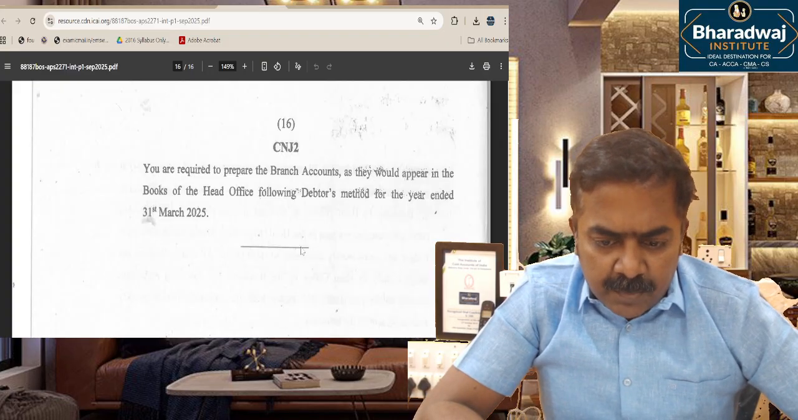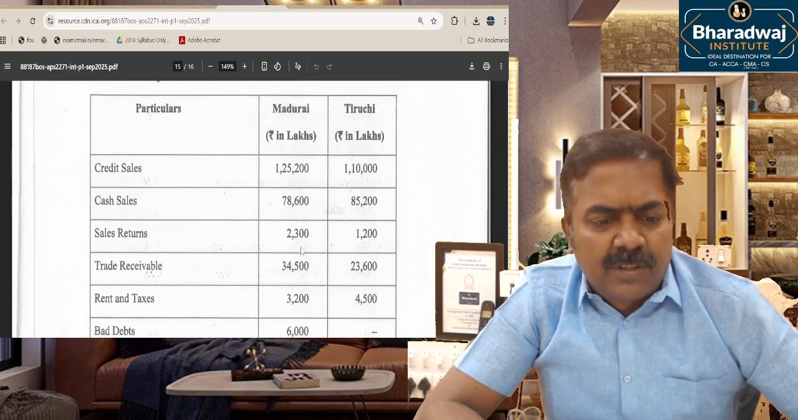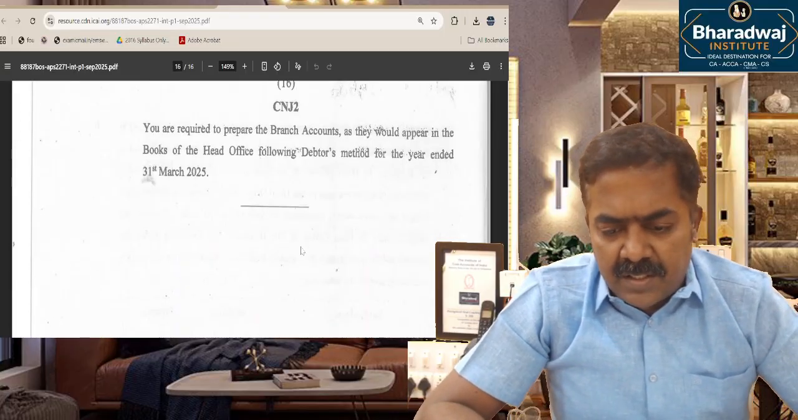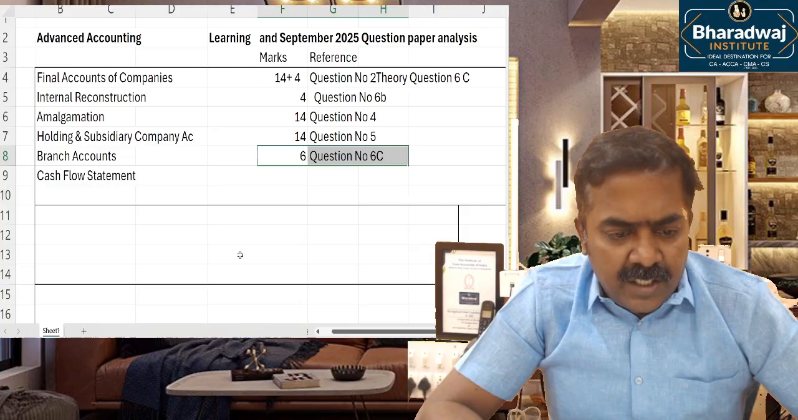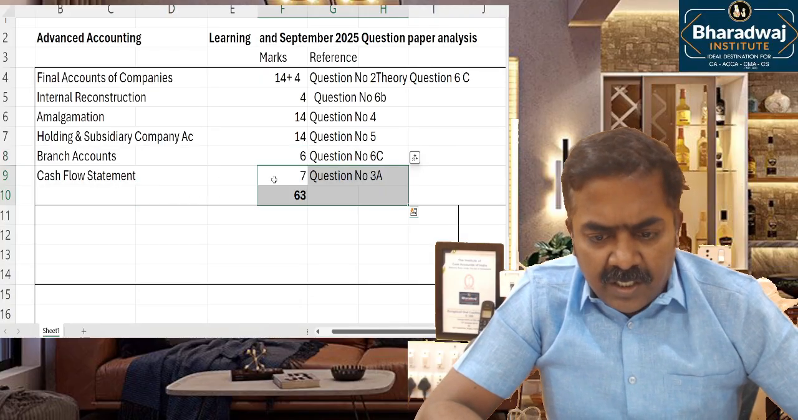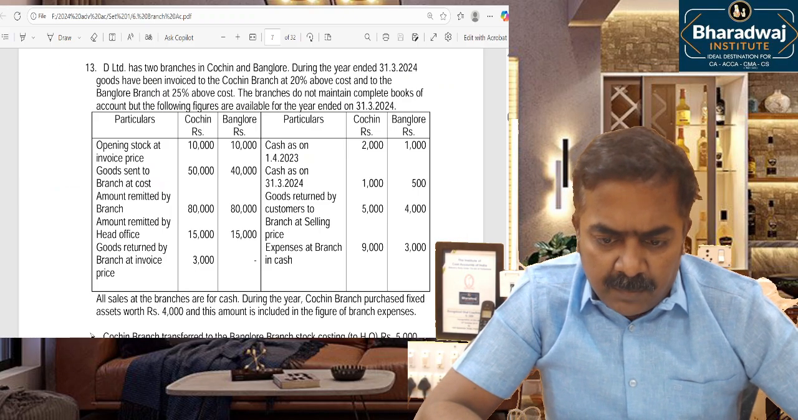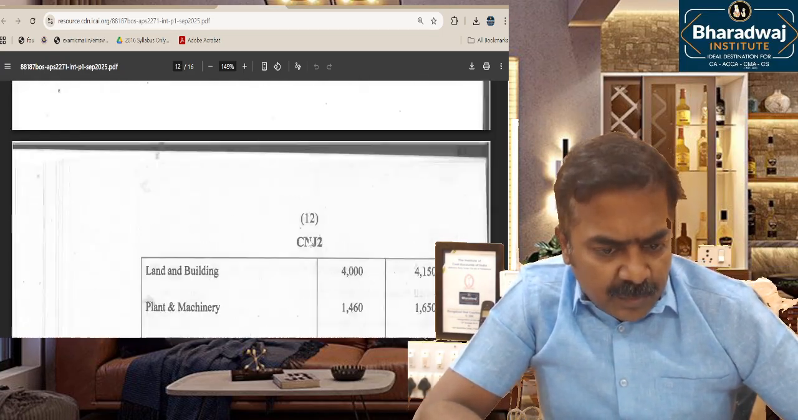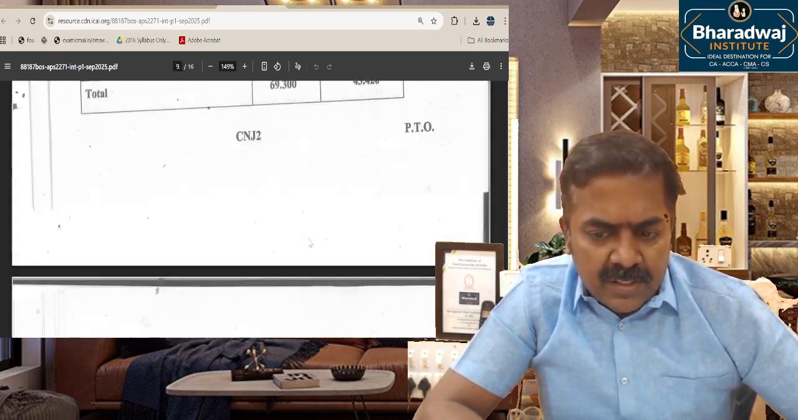So this 2 branch model they tested under the debtors method. Under the cakewalk question, a very simple question was tested in the exam. That is from branch accounts. A cash flow question was tested for 7 marks. Okay, we can look at the question. The cash flow question was a direct question tested in the exam.